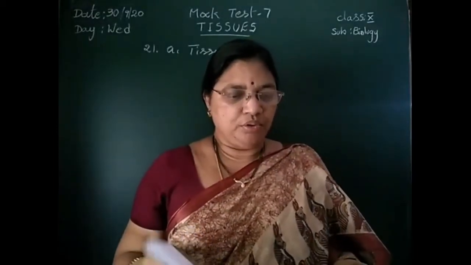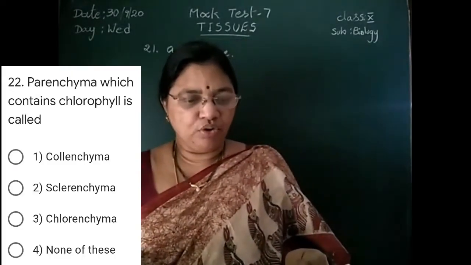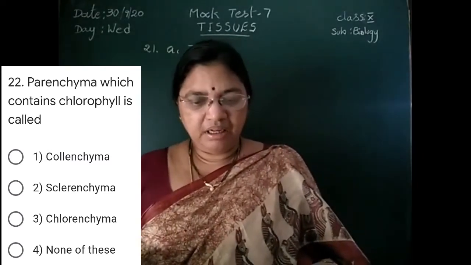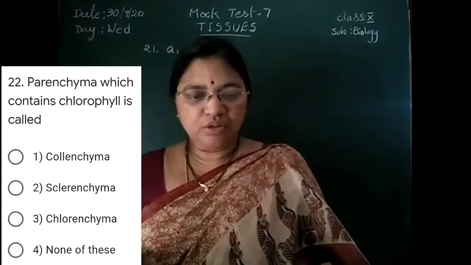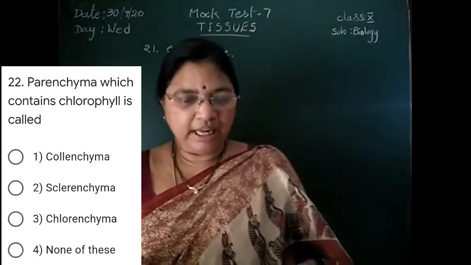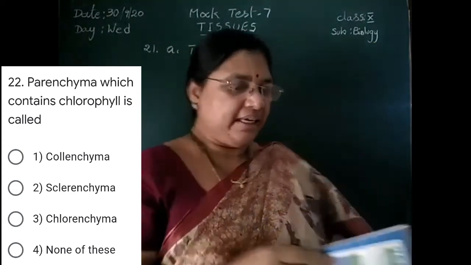Then 22. Parenchyma which contains chlorophyll is called: collenchyma, sclerenchyma, chlorenchyma, none of these. Because chloroplasts are found, that is told as chlorenchyma. C.